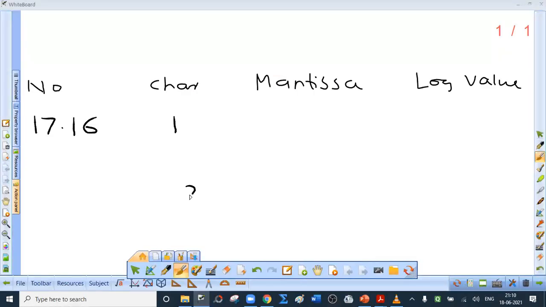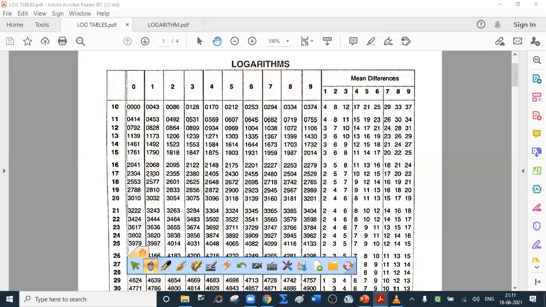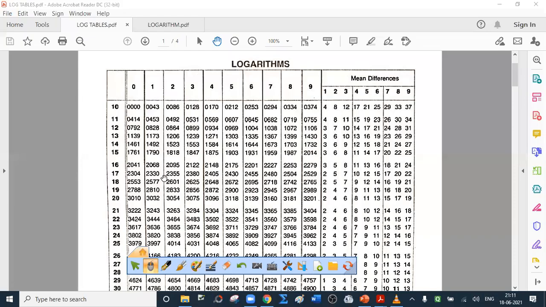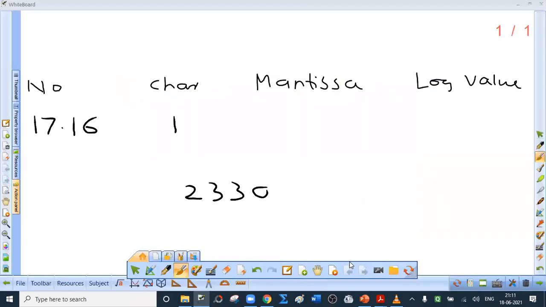Here I will write 2330. Now to this add the number which is in the same row, that is row number 17 and column 6 in the mean difference section. So 17th row, column 6 in the mean difference section, which is 15. So you have to add 15 to this.